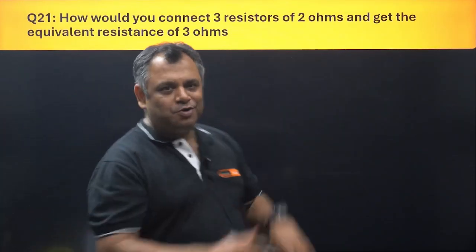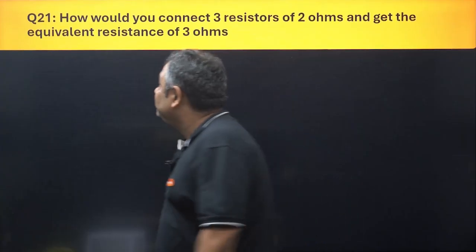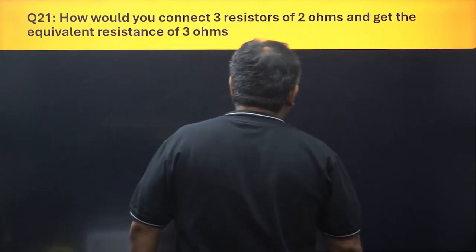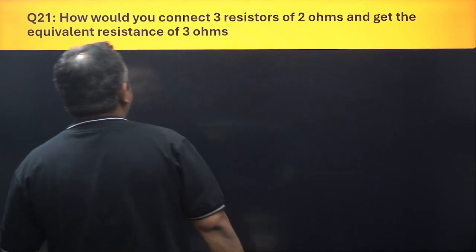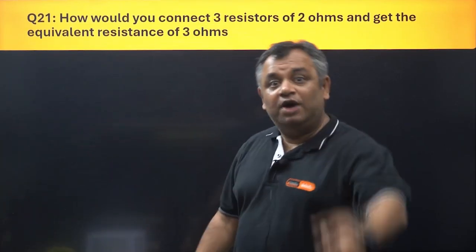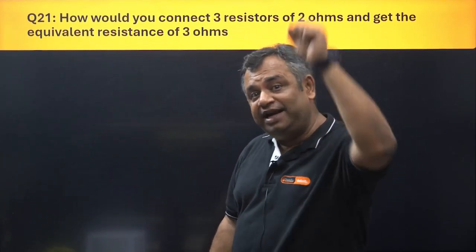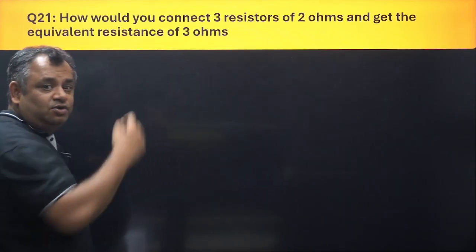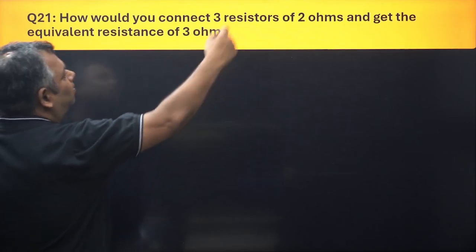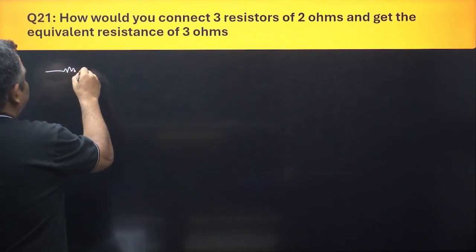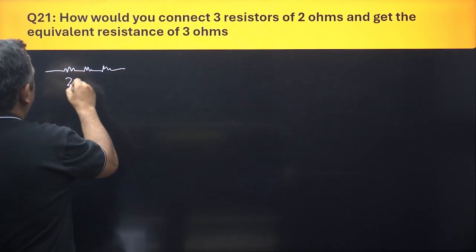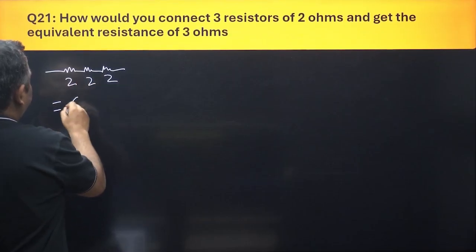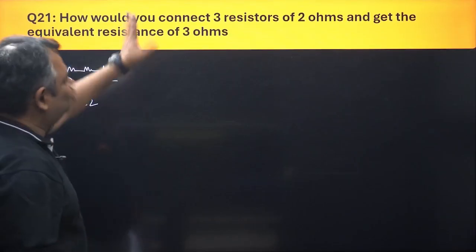Now a question which will actually test your brains, beyond the formula, something very different. It says, how would you connect 3 resistors of 2 ohms and get an equivalent resistance of 3 ohms? You have 3 resistances of 2 ohms and you need an equivalent resistance of 3 ohms. Let us see. If I connect them in series, 2 ohm, 2 ohm, 2 ohm, this will give you 6 ohms. So 6 ohm is not 3 ohms.